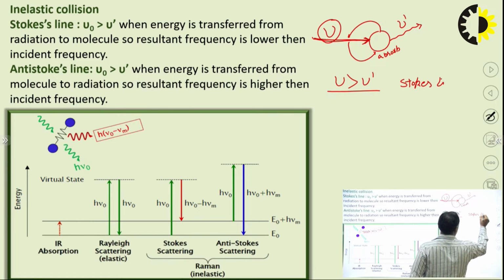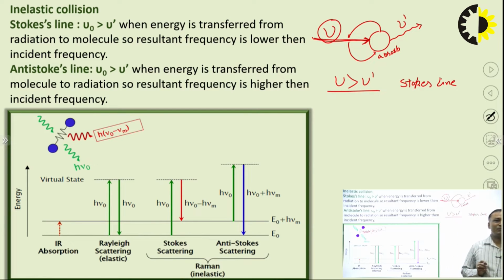Stokes line. Okay. So what I would like to say, when energy is transferred from radiation to molecule, the resultant frequency gets lowered than the incident frequency.